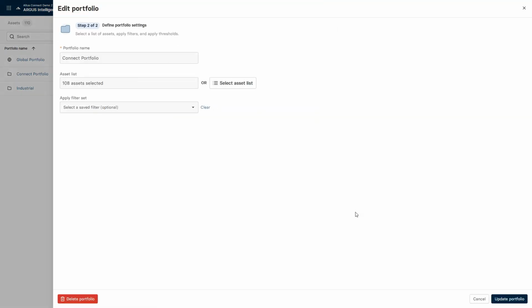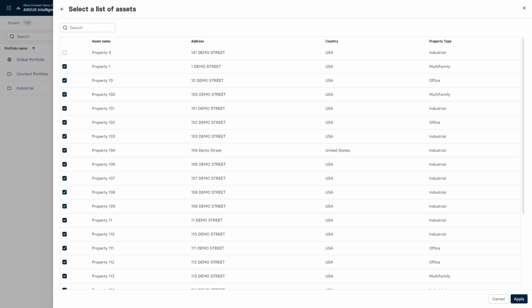Now, there are 2 types of portfolios users might create. We have what is called a static portfolio. In a static portfolio, I am telling the system exactly which assets I would like to include, and it will only ever include these assets unless I come back in and change or add or remove assets at some point in time. That does not mean that when I add, for example, my Q3 valuation model in here, that it's going to be excluded, because it's still asset 1 in this case, or property 1 at the top here. It's still going to be included based on the new time frame that I might have tagged that asset from.